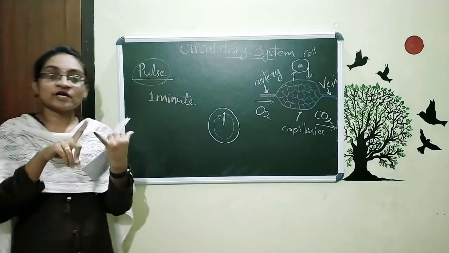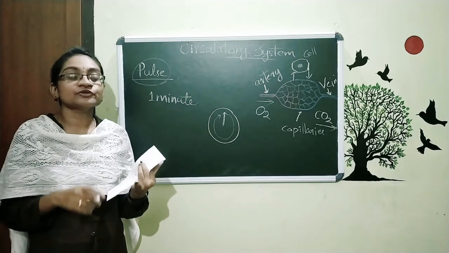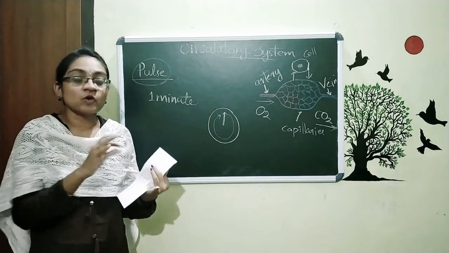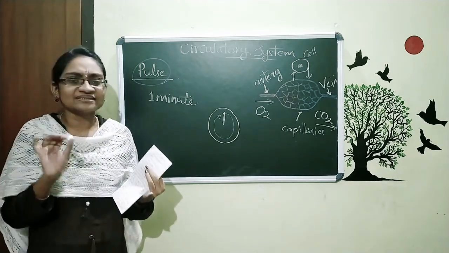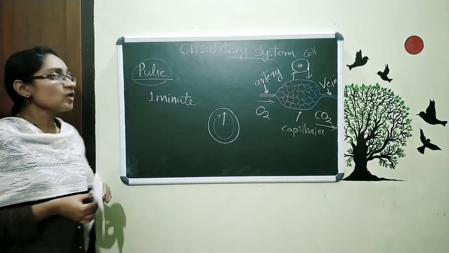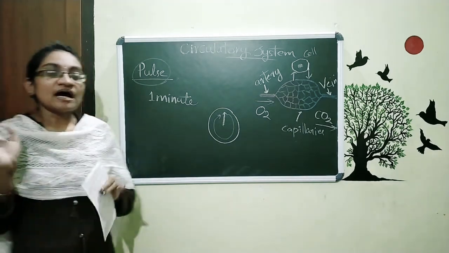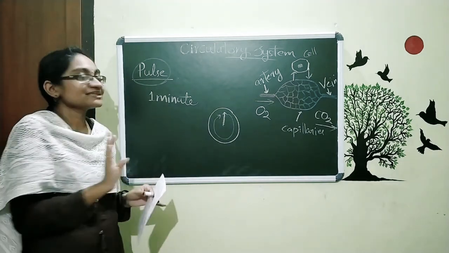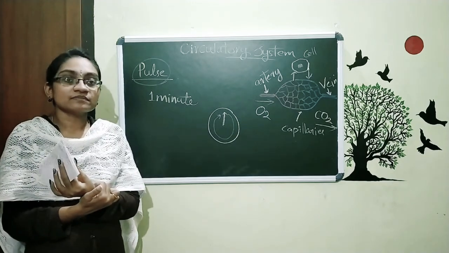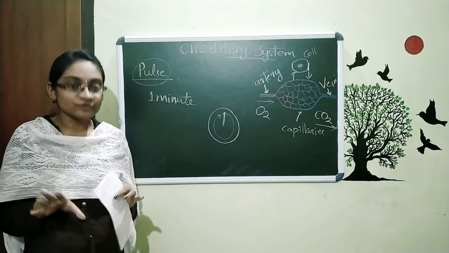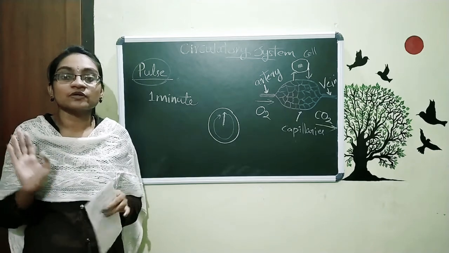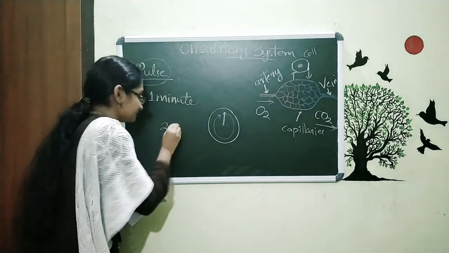First of all, measure your own pulse. Then measure the pulse of all the members of your family and simply note it down. Also, after measuring while sitting, do one more thing: run through your home for 2 minutes.